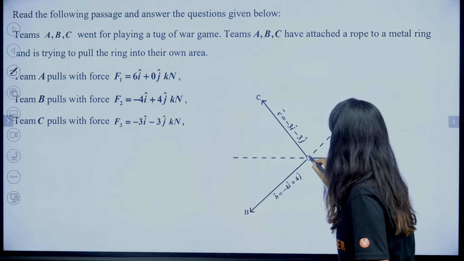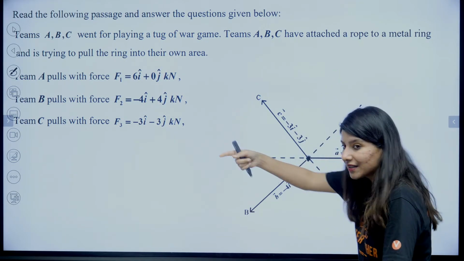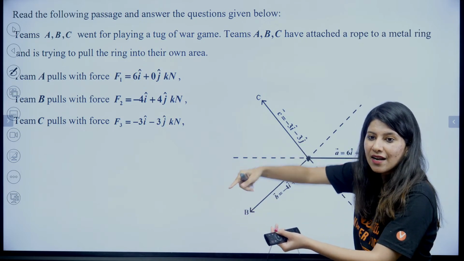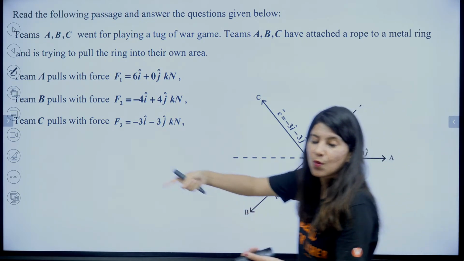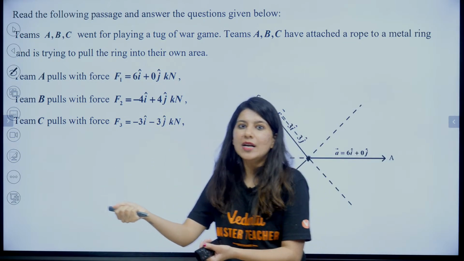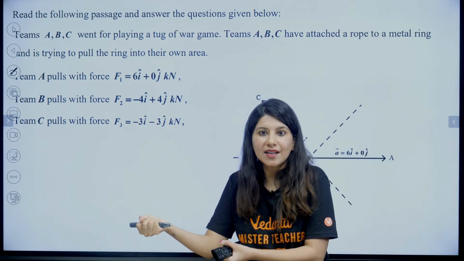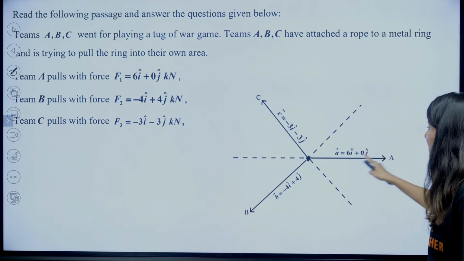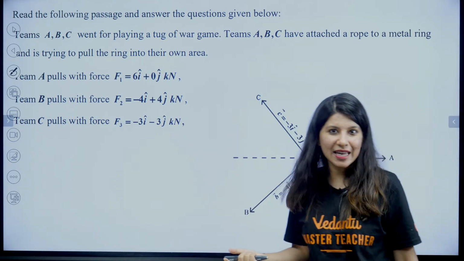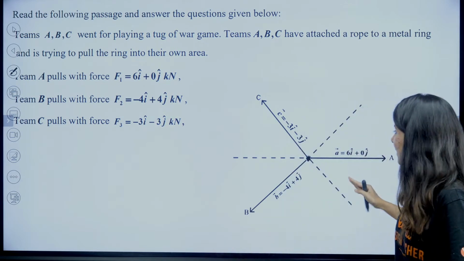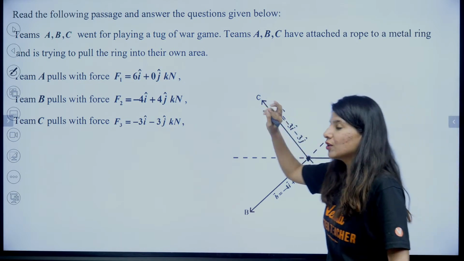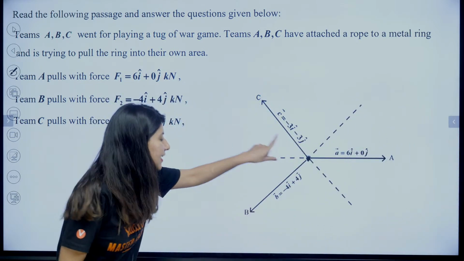Okay. So basically what we are doing is, this is a metal ring. You understand? So a small metal ring is there. One person is pulling the ring from a rope. Okay, this is A. A team is pulling from here. We play games like this, no? Okay. B team is pulling like this. And C team. So there are 3 teams and the ring is there.